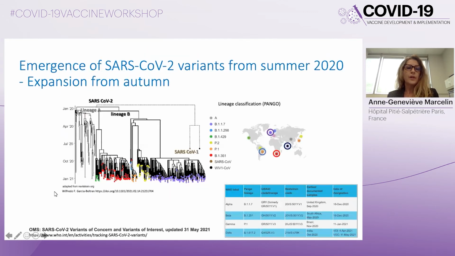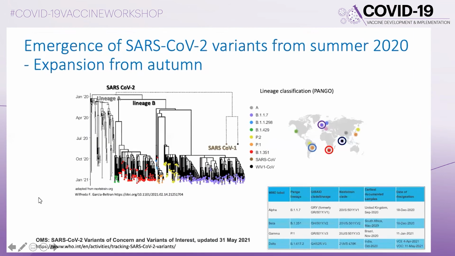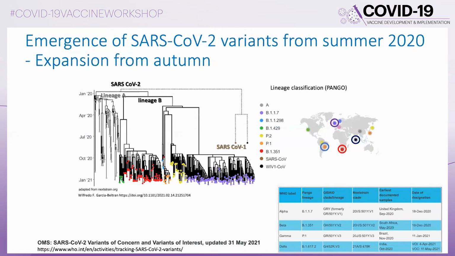So now if we look at the impact of SARS-CoV-2 variants on COVID-19 diagnostics. As you know, there was an expansion of SARS-CoV-2 variants from summer 2020, and then an expansion during the autumn with the emergence of several variants of concern, such as the UK, the South African, the Brazilian, and the Indian variants.